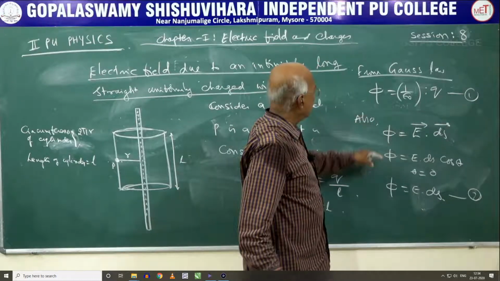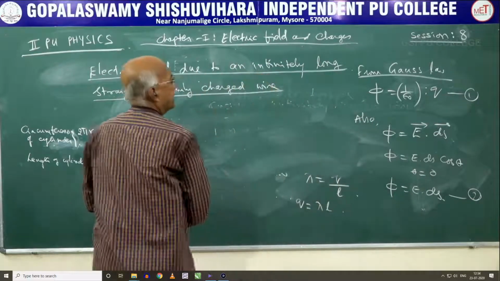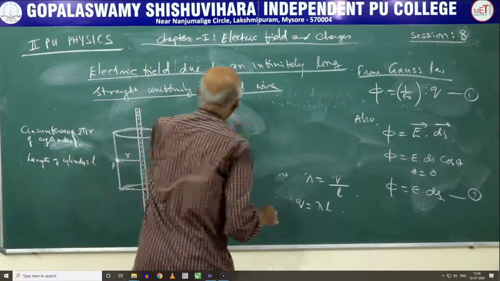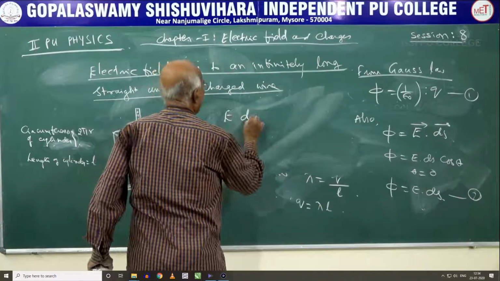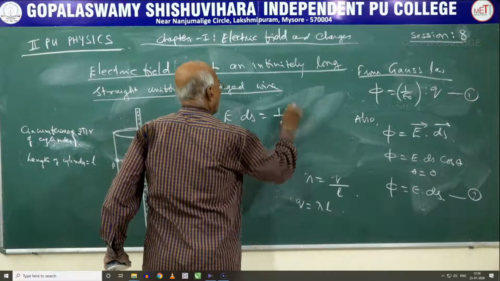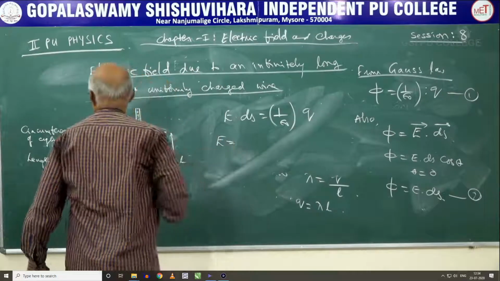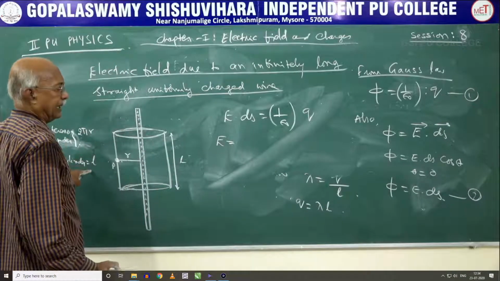Comparing 1 and 2, we get E into ds is equal to 1 over epsilon naught times Q. Now ds is equal to area, and area is nothing but circumference into length.